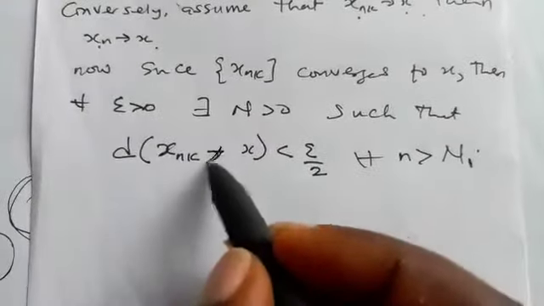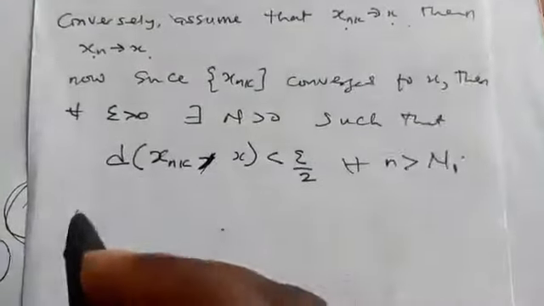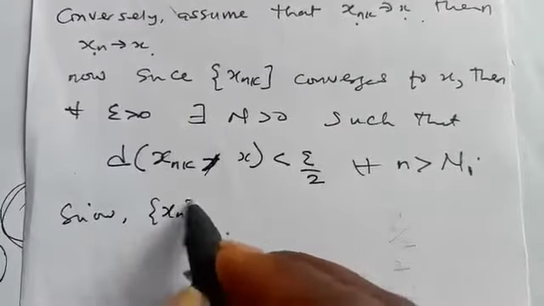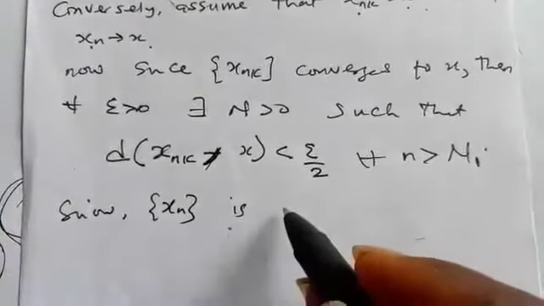We only record this by definition. Now, this S_n we are talking about is a Cauchy sequence.